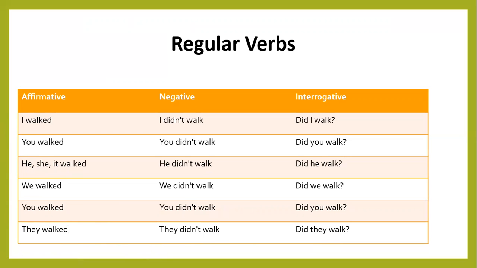I, you are first person singular, and he, she, it are second person singular, and we, you, they are third person plural form. Okay, you understand here.